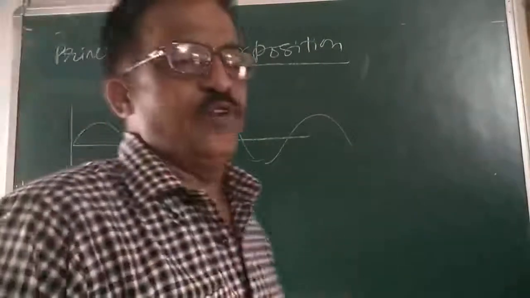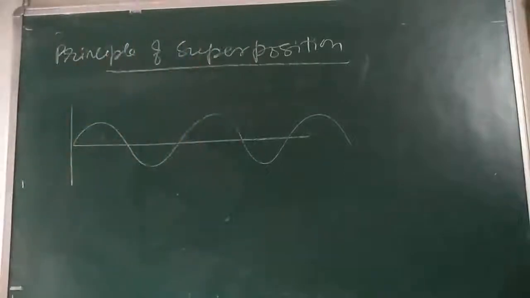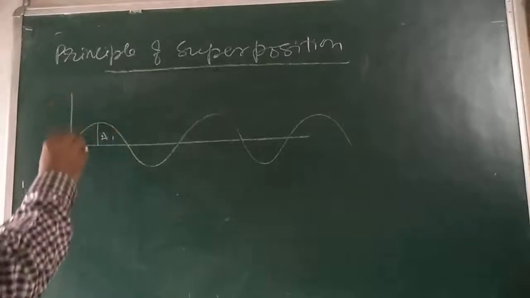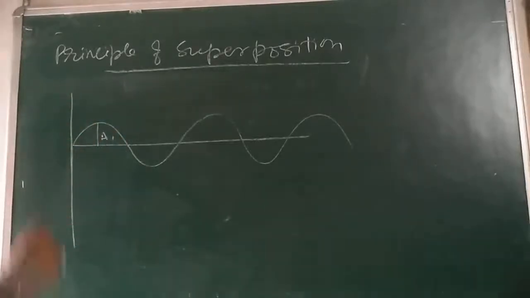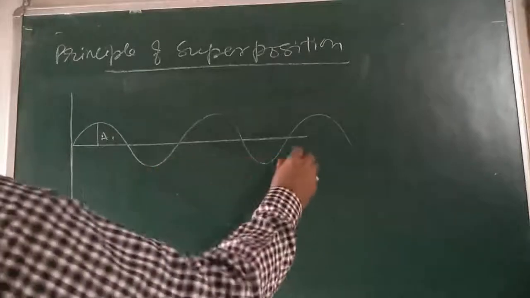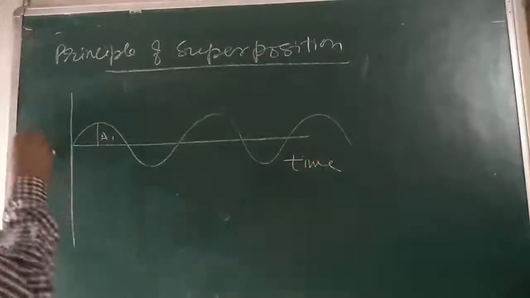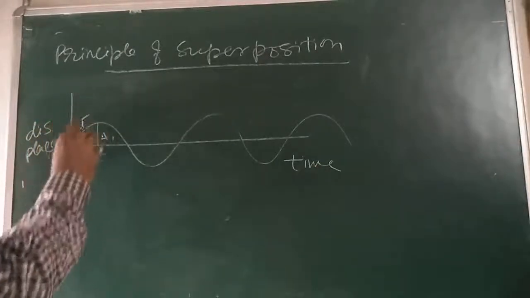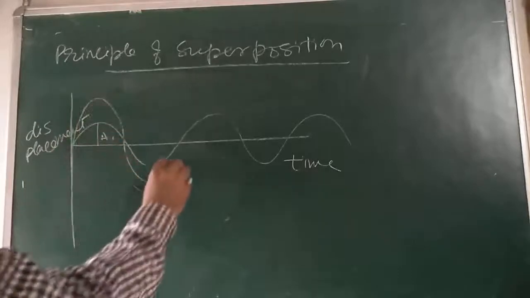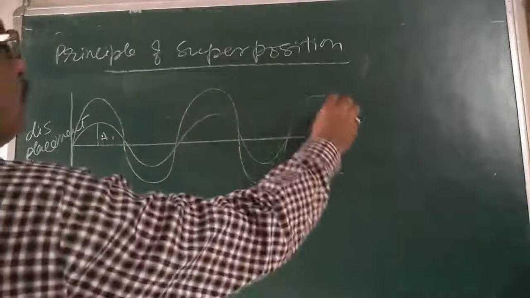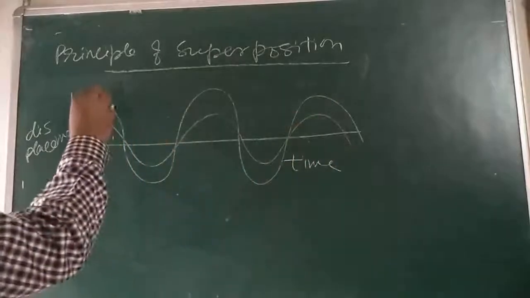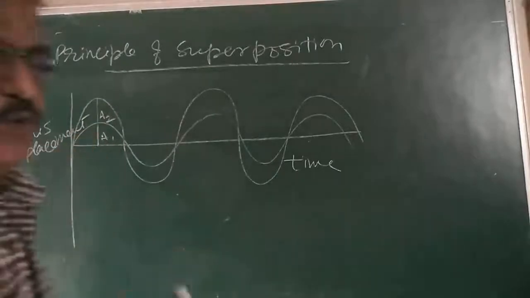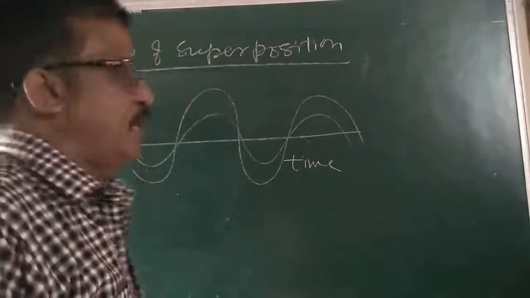It is a sinusoidal wave, and say it has an amplitude A1. Here is the displacement and here is the time. And another wave of amplitude A2 in this manner. Here it is A1 and here is A2. So what we are observing here with the help of this diagram.